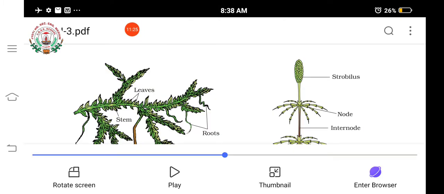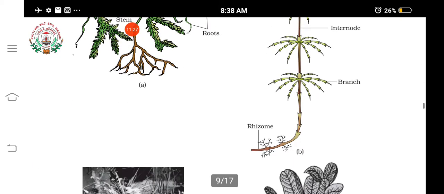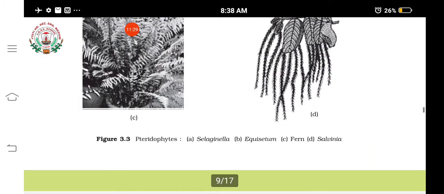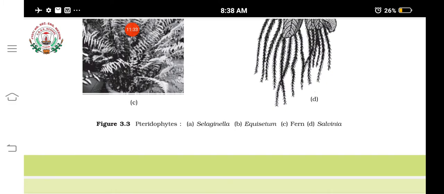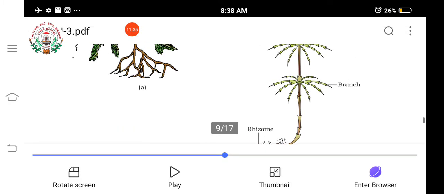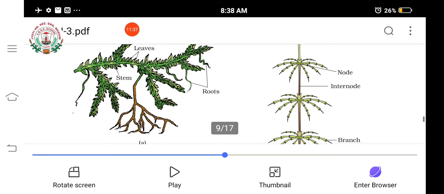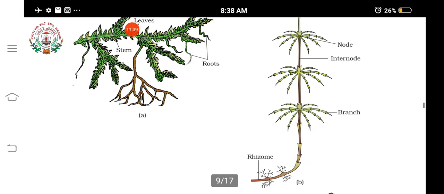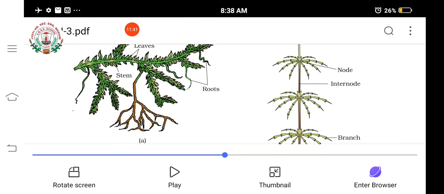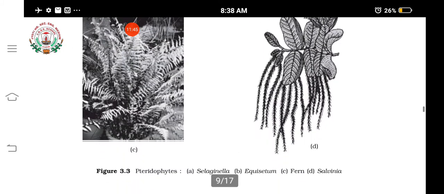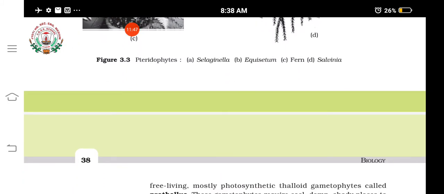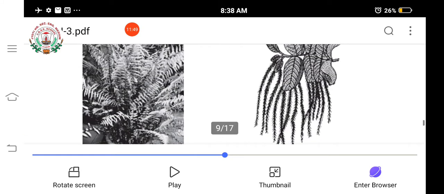So this was the strobilus that is formed in pteridophytes, isn't it? See, you can see in Equisetum. Equisetum is actually what? Pteridophyte. Okay, can you remember some names of the pteridophytes? Selaginella, isn't it? Equisetum. Then what else? Ferns, Salvinia, etc. I am talking about pteridophytes now. Okay.